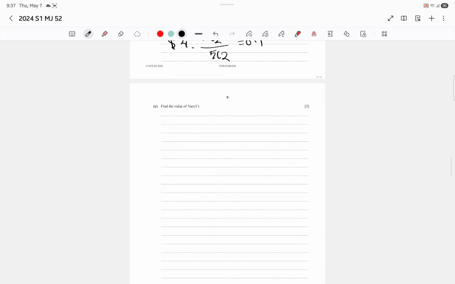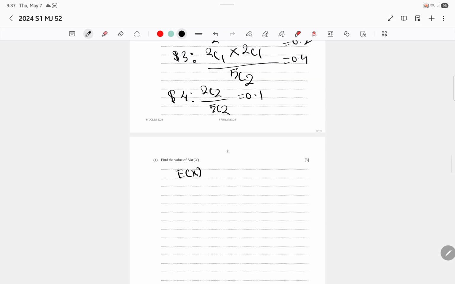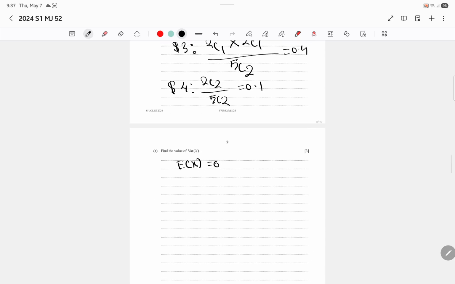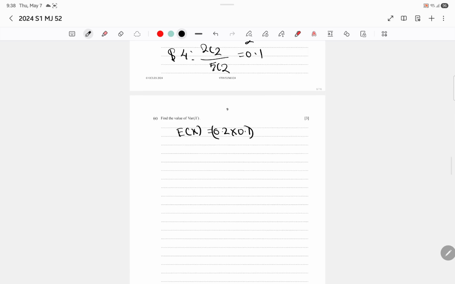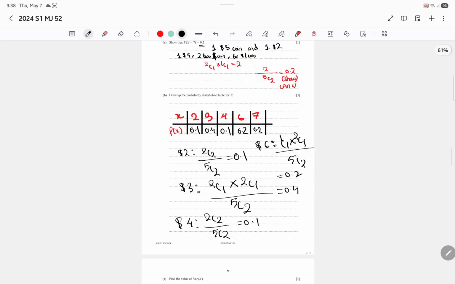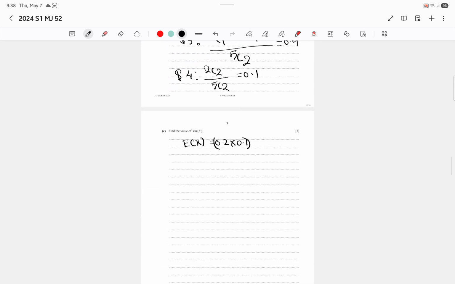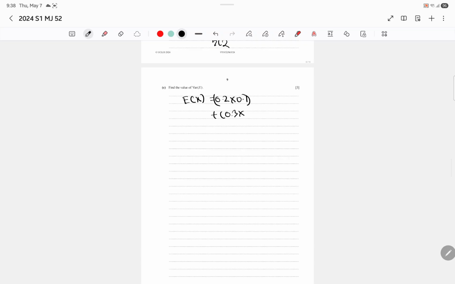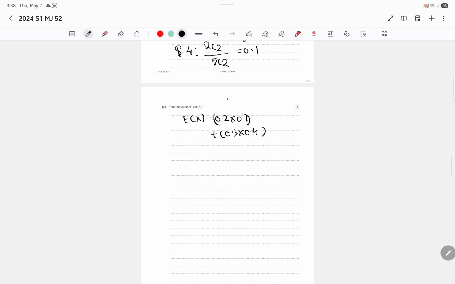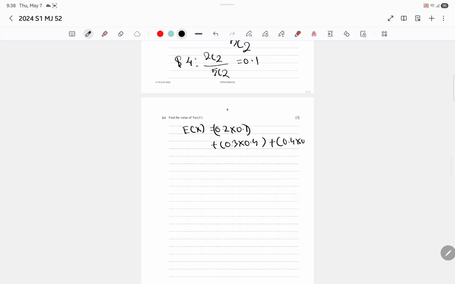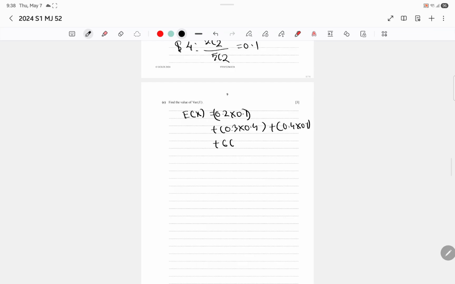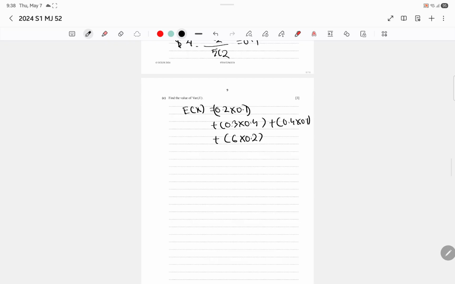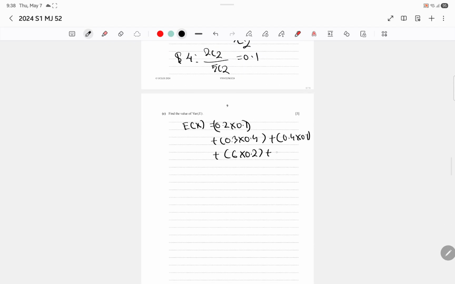Next question is find variance. So first we have to find E(X). Basically you multiply these two values, so 2 into 0.1, plus 3 into 0.4, plus 4 into 0.1, plus 6 into 0.2, then plus 7 into 0.2.